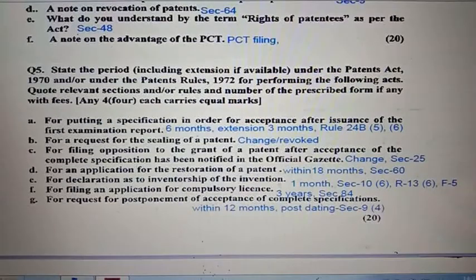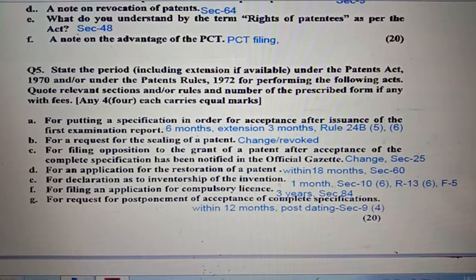Question number 5A. For putting a specification in order for acceptance after issuance of the first examination report, the time period is 6 months. Extension period we may avail is 3 months. Kindly see Rule 24B, clause 5 and 6. Question number 5B. For a request for sealing of a patent, it was changed.